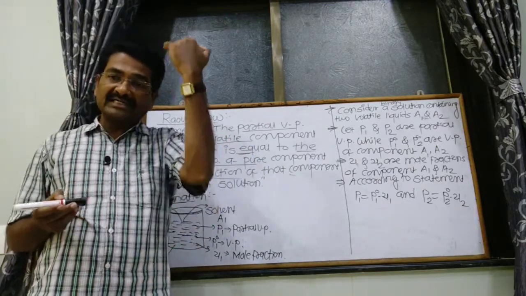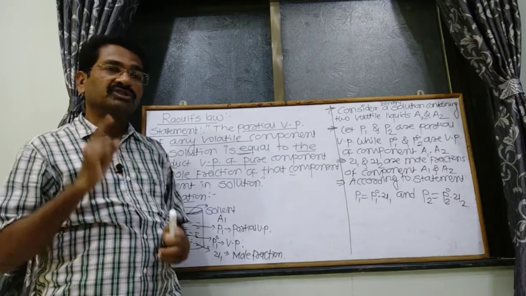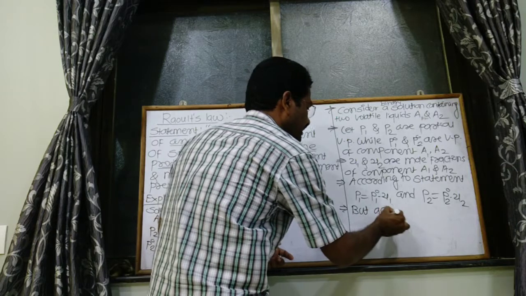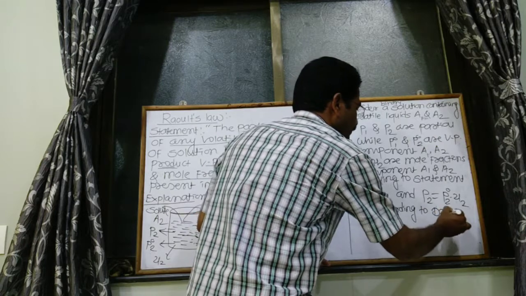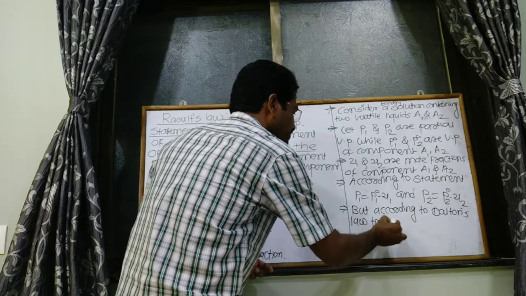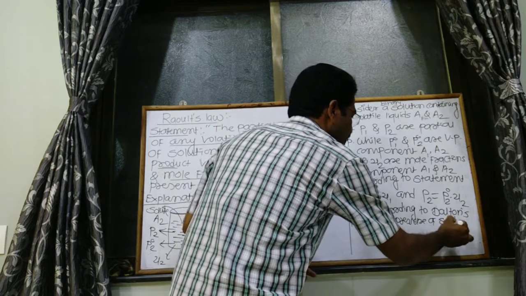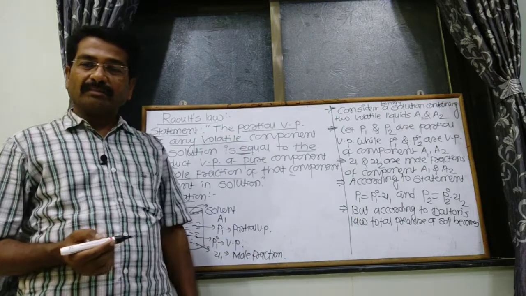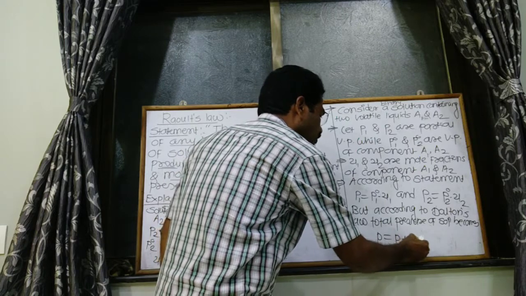But according to Dalton's law, the total pressure of the solution becomes P is equal to P1 plus P2.